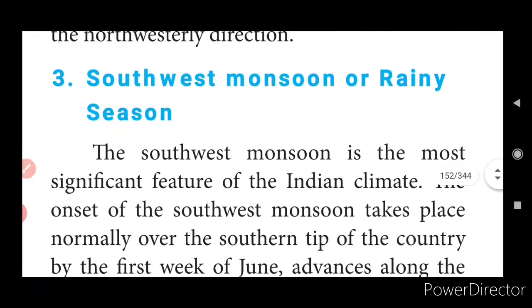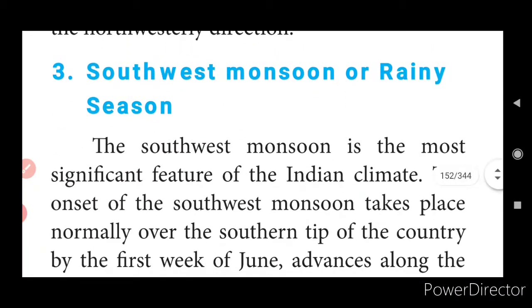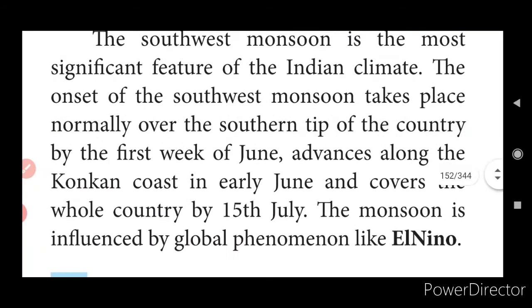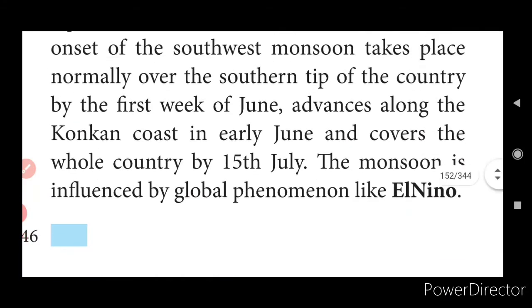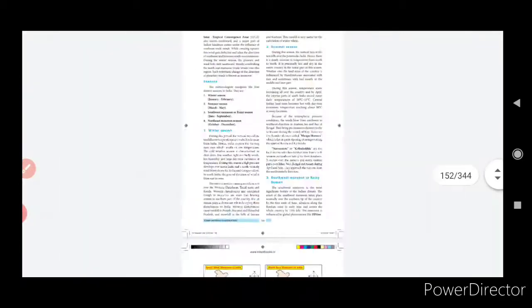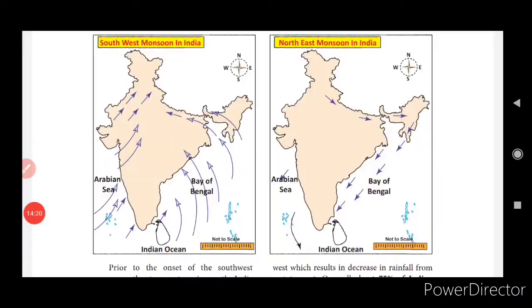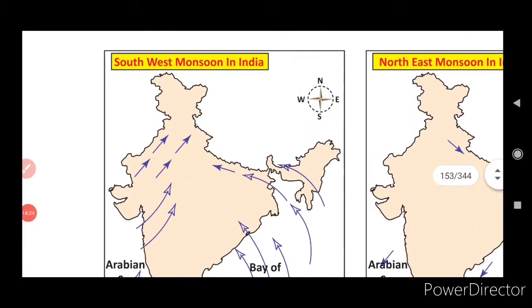Now, coming to the southwest monsoon or rainy season, which is very, very important. The southwest monsoon is the most significant feature of Indian climate. The onset of the southwest monsoon takes place normally over the southern tip of the country. So this is very important. Just see the map, on the left side, southwest monsoon in India.